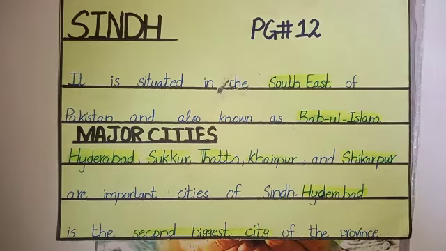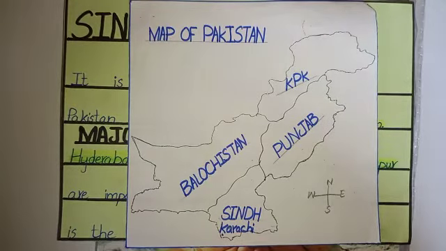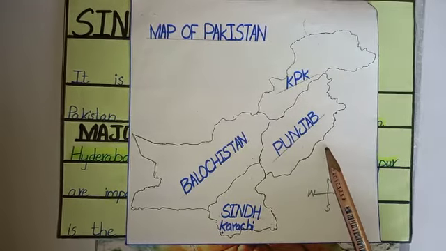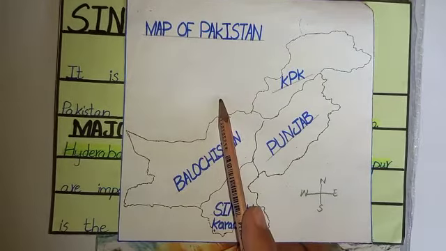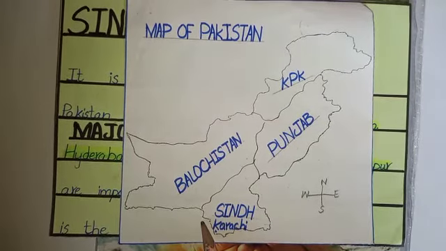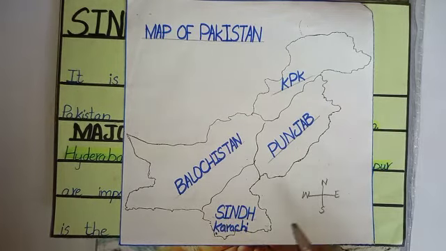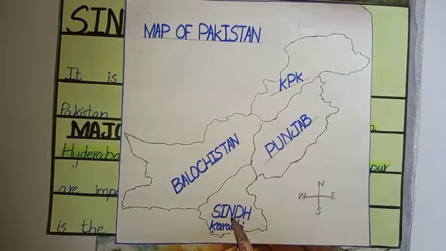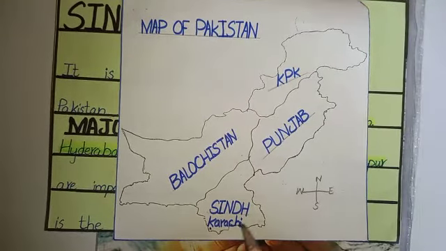It is situated in the southeast of Pakistan. Look again at the map of Pakistan, where we have 4 directions: north, west, east, south. This is the north of Pakistan. This is the east of Pakistan. This is the west of Pakistan, and this is the south of Pakistan. So there is south, there is east, and Sindh is situated in the southeast of Pakistan.